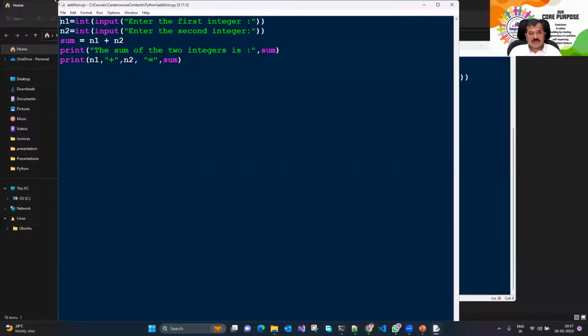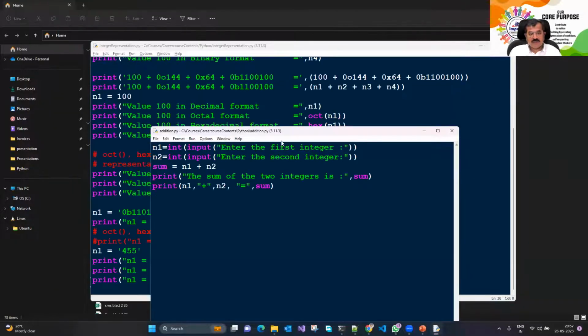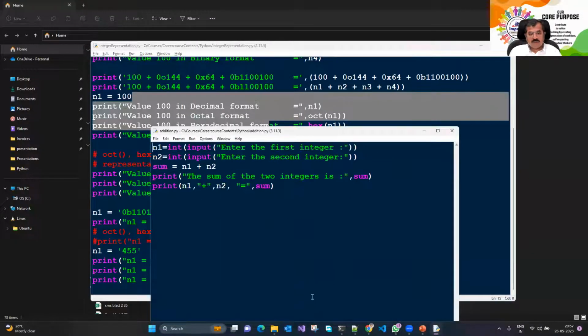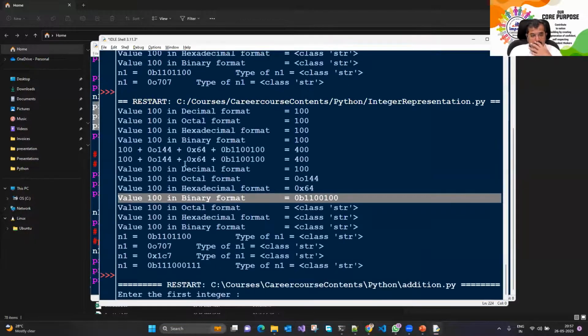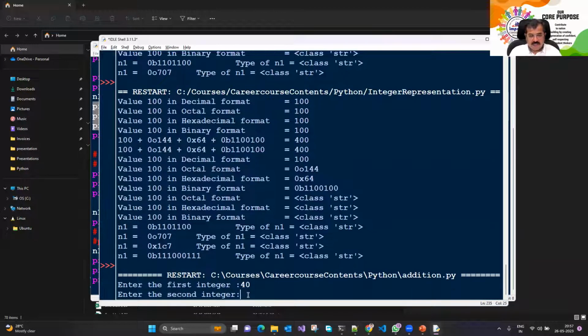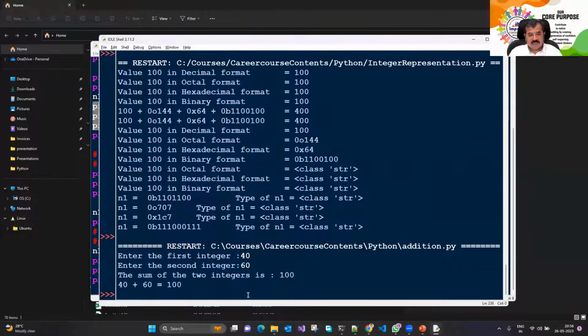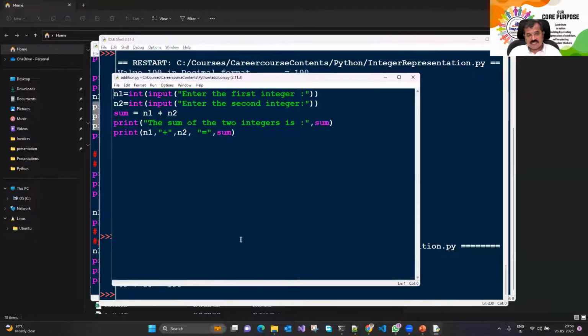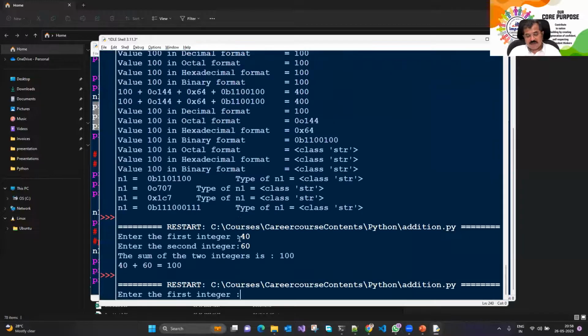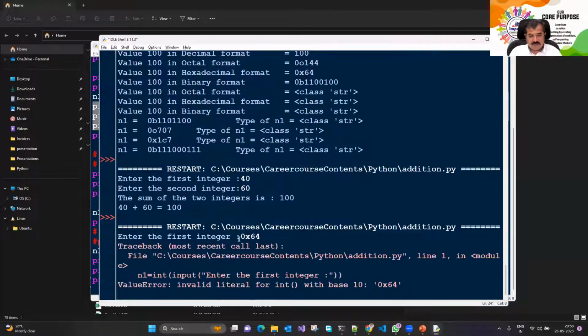Now when you open up this particular script, watch over here ना, ये script हमने open कर लिया. I'm gonna run this script ना. अब first case में enter the first integer. मैंने कहा भाई 40, enter second integer 60, result is 100. Watch करते रहो ना. I'm going to run the same script once again. इसी script को दोबारा run करता हूँ. I enter the first integer as 4x64.